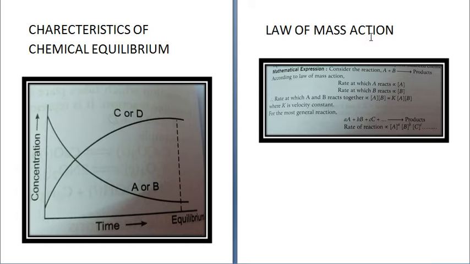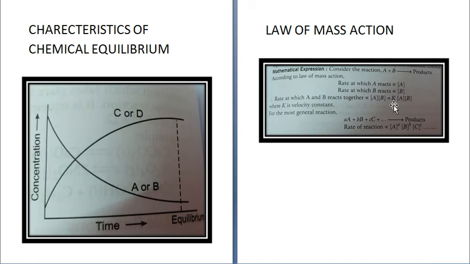Now suppose we take a reaction, A plus B gives you the products. Now according to law of mass action, rate at which A reacts is directly proportional to concentration of A, because here stoichiometric coefficient is 1, so just A. Rate at which B reacts is directly proportional to concentration of B. Now rate at which A and B react together will be directly proportional to concentration of A into concentration of B. And if we remove the proportionality sign, we will get rate is equal to K[A][B], where K